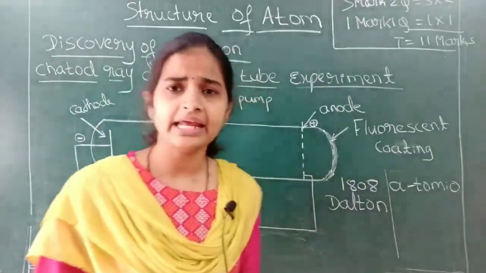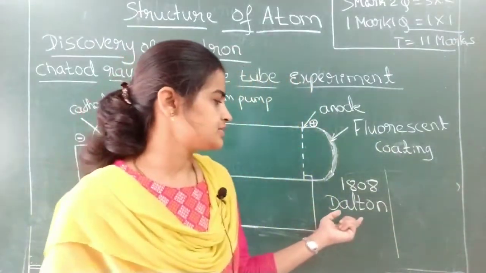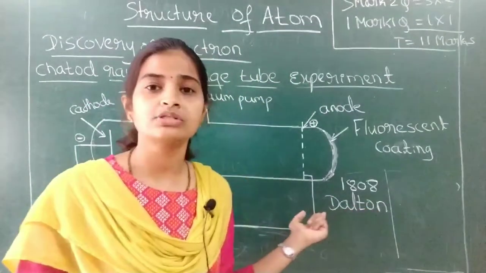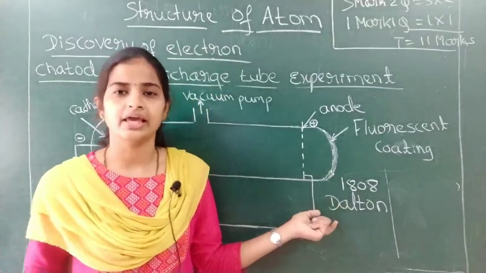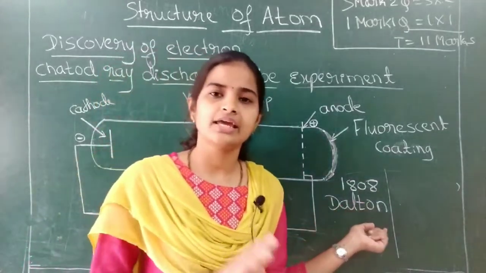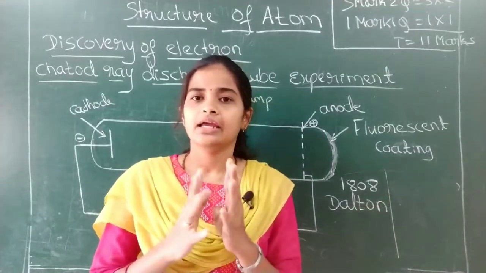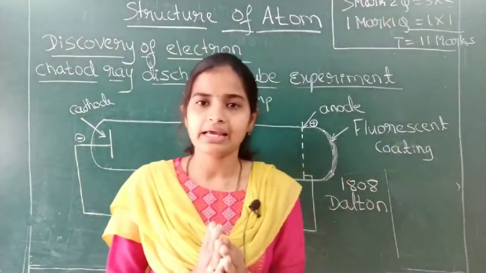In 1808, scientist John Dalton proved experimentally and proposed a theory, well known as Dalton's atomic theory. What does this theory tell us? It tells that the atom is the ultimate particle of matter.